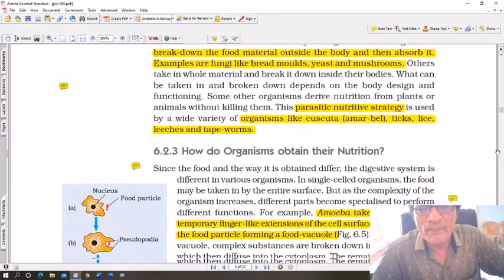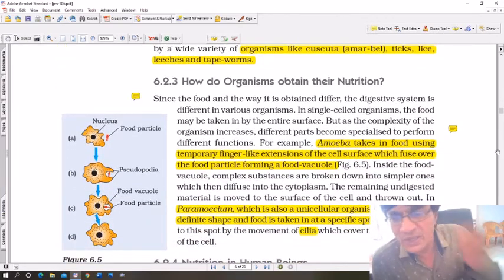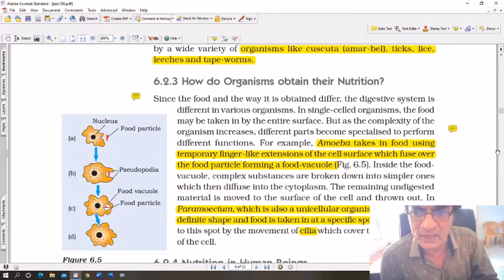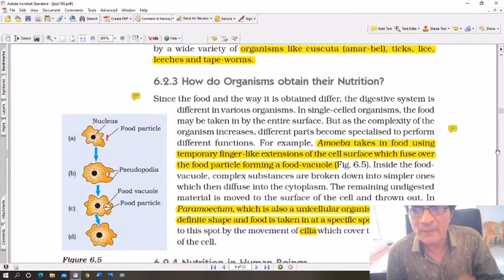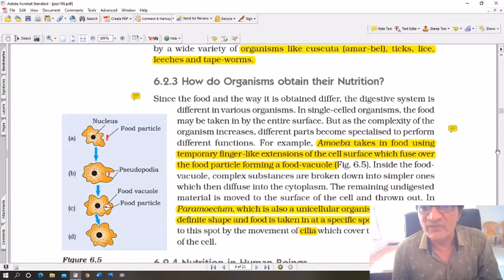Since the food, see the next question. Now, for example, here you can see how an amoeba, a microscopic organism such as amoeba, obtains its food. Since the food and the way it is obtained differ, the digestive system is different in various organisms. In a single-celled organism like amoeba or paramecium, the food may be taken in by the entire surface of the body. But as the complexity of organism increases, different parts become specialized to perform different functions.